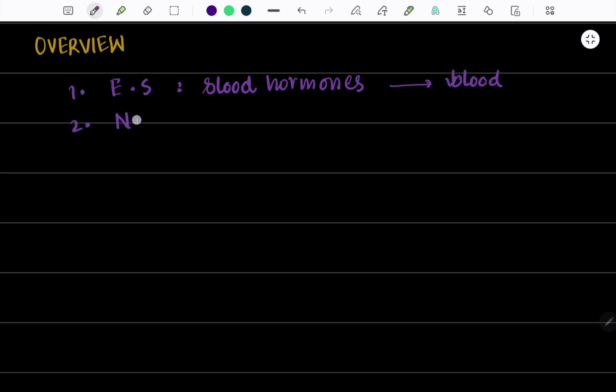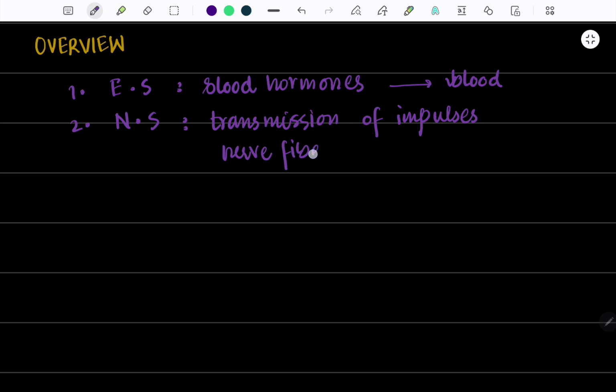Secondly, we have the nervous system, which involves transmission of nerve impulses. These impulses are carried towards the effector organs with the help of nerve fibers, known as neurons. As a result, the effector organs produce response.